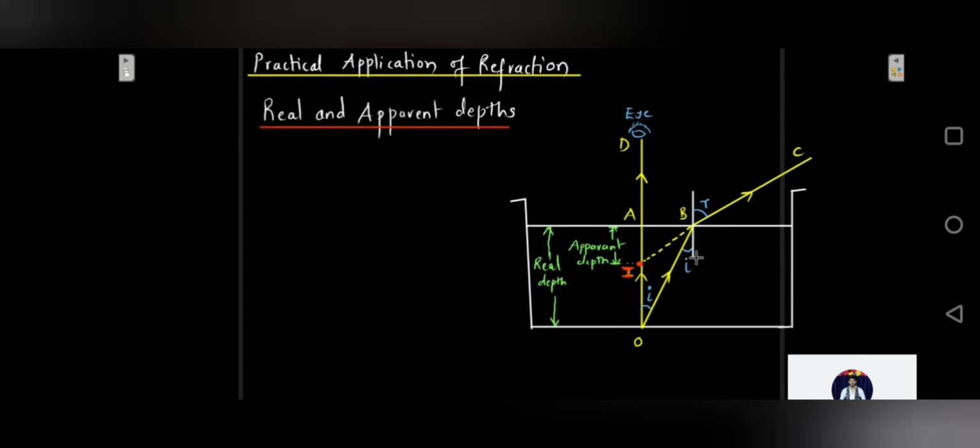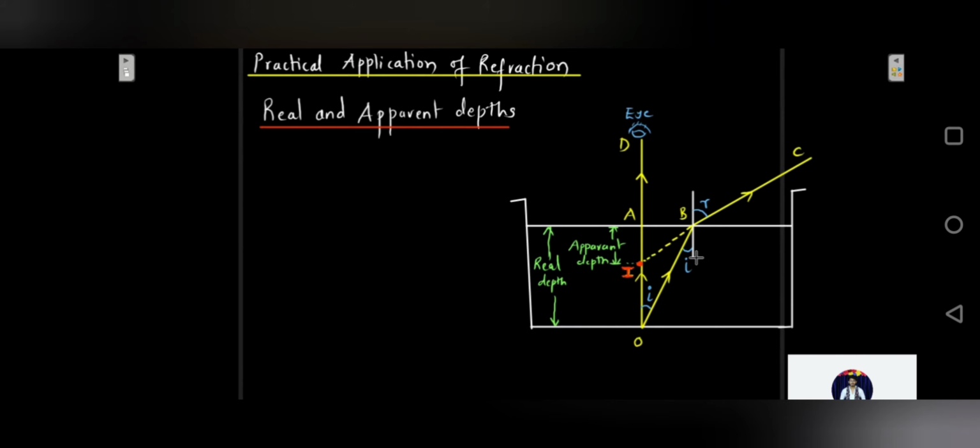Correct? If you look into the swimming pool, the actual depth of the swimming pool will not be the same as what you see. It will be much more than the depth which you see. So the floor appears to be raised. Or if you take a beaker full of water and put a coin inside, that coin would appear to be raised. Why is it so? That is simply because of refraction of light. It is on account of refraction of light that the apparent depth of an object placed in a denser medium, if you keep an object in a denser medium, the depth of that object would be seen lesser than the real depth.